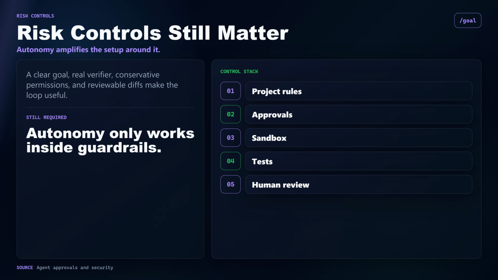Goal also does not remove the normal risk controls. OpenAI's docs still talk about approvals, sandbox settings, project instructions, memories, and human validation. That matters because longer-running autonomy can magnify both good setup and bad setup. A clear goal, a real verifier, conservative permissions, and reviewable diffs are what make this useful instead of just busy.